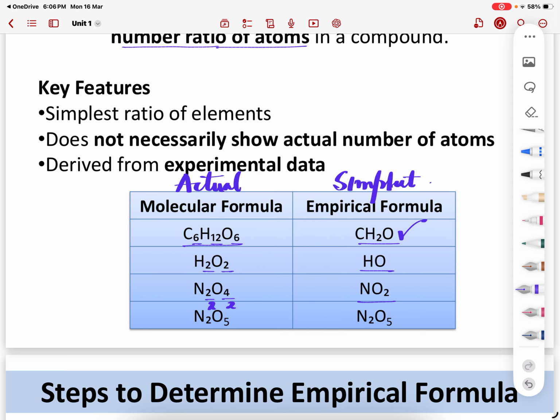Another case, an interesting one, if you have 2 and 5, they are not divisible. So the molecular formula and the empirical formula are the same. All right. So make sure all the numbers must be divisible by a common number. If they are not, then the molecular and empirical formula are going to be the same.